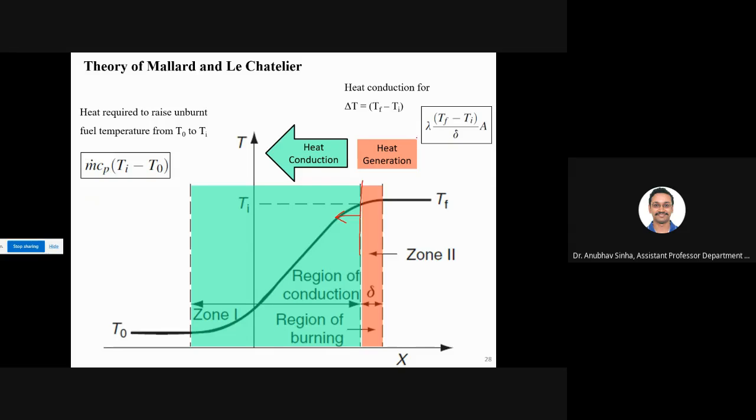You remember Q is equal to K A delta T by delta X that you have studied in conduction. Here delta T is this. Instead of K, I am writing lambda, and A is the cross-sectional area of this tube. This is the tube we are talking about. And delta is the thickness. Is everyone okay with this? Yes, sir. Others?